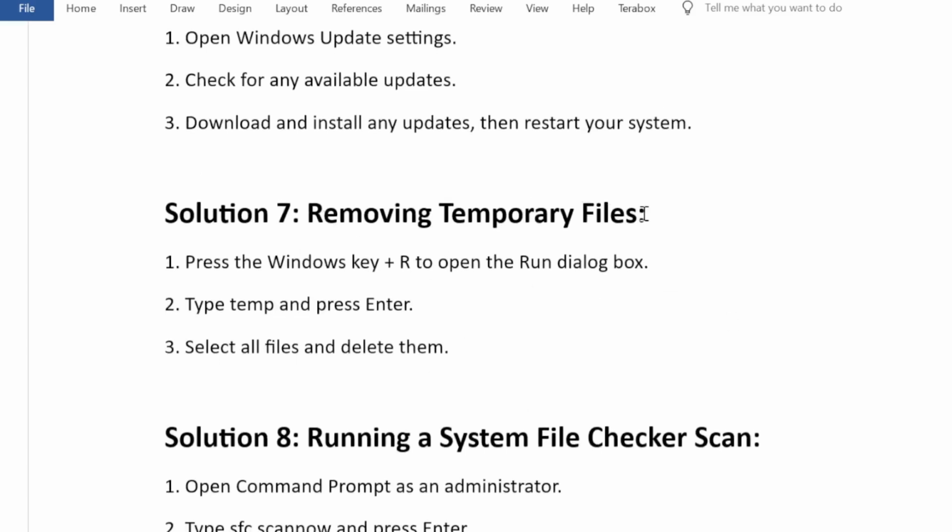Solution 7. Removing temporary files. 1. Press the Windows key + R to open the Run dialog box. 2. Type temp and press Enter. 3. Select all files and delete them.